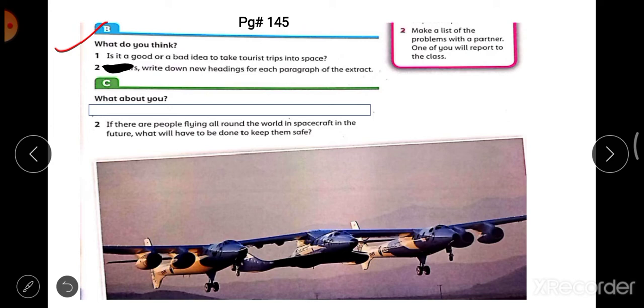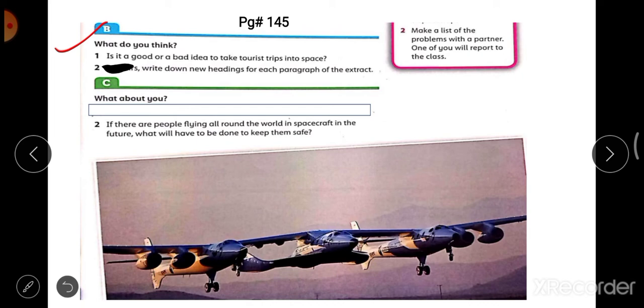So you have to give the reason, you have to justify your answer by giving some reasons. For this question you have to explain in 2-3 lines. You have to explain it more than 3 lines, right? More than 3 lines you can write. If you think it is a good idea, then you will support it with your points or reasons. Or if you think it's a bad idea, then you have to support it as well with reasons, with some explanation.